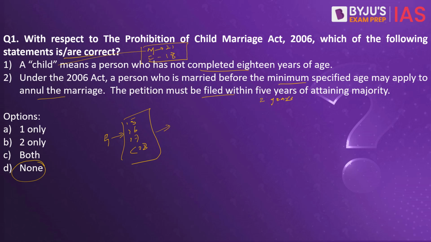With respect to a boy, the majority would be 21 years, so he would be able to get this particular marriage annulled. So basically it is not 5 years. Majority means that it is 18 plus 2 for the girl, and for the boy it is 21 plus 2, which is 23. This is the age and it is not 5 years.